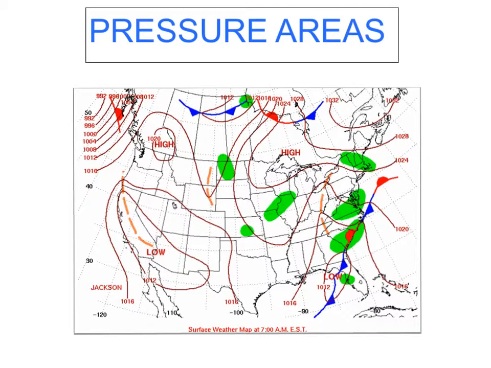A high pressure system is a whirling mass of cool, dry air, generally bringing fair weather and light winds. The winds spiral out of a high pressure center in a clockwise rotation in the northern hemisphere. A low pressure system is a whirling mass of warm, moist air that generally brings stormy weather. The winds spiral into a low pressure center in a counterclockwise rotation in the northern hemisphere.